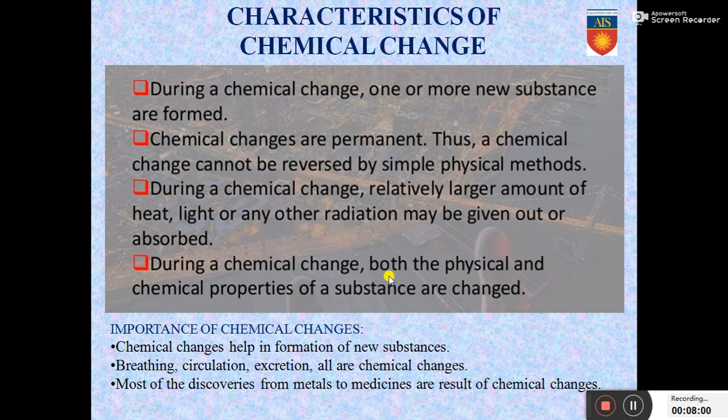During the chemical change, both the physical and chemical properties of the substance are changed. So when both physical and chemical properties are changing, that is called a chemical change. What is the importance of chemical changes? Chemical changes help in formation of new substances. Very well, we know this. Breathing, circulation, excretion and all other life processes that are taking place in your body, all are chemical changes. Most of the discoveries from metals to medicines are all results of chemical changes. So chemical changes in general are very, very important.